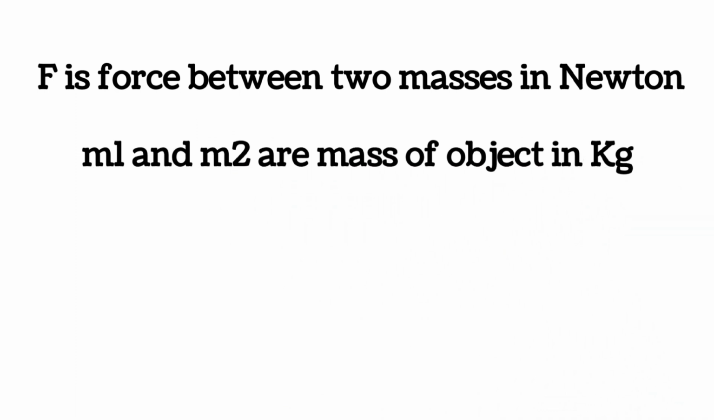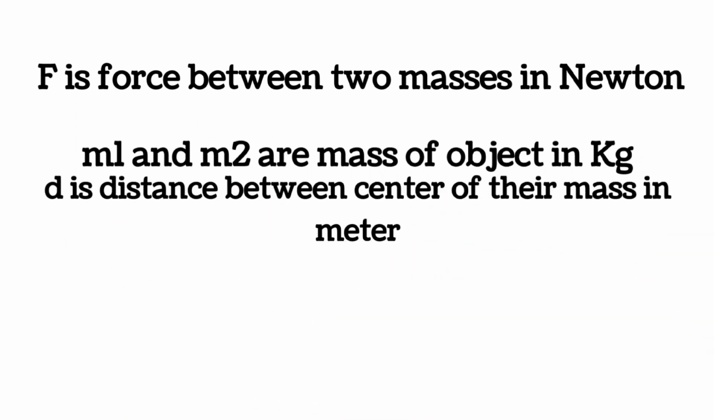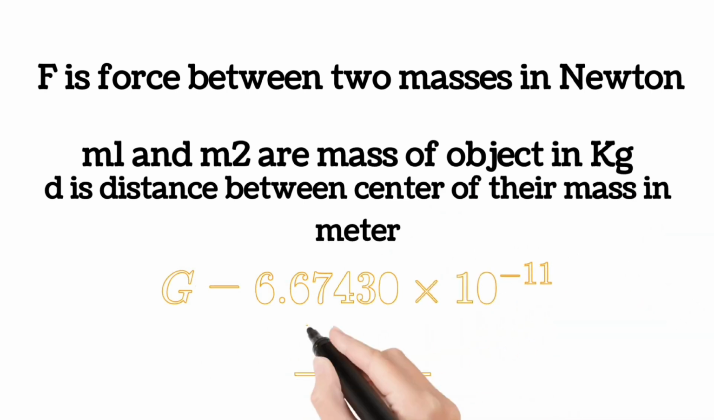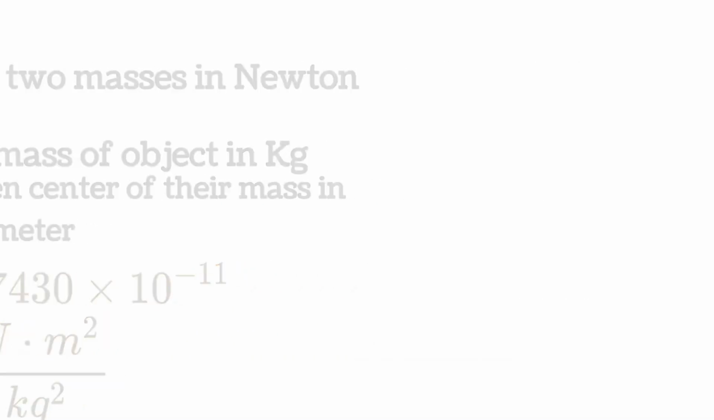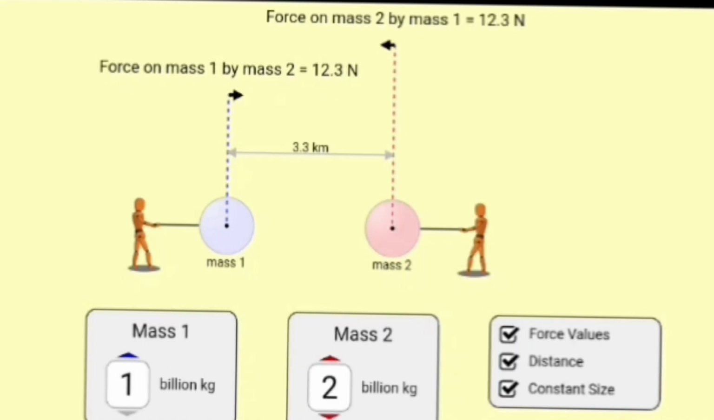The mathematical equation for gravitational force is F equals G m1 m2 over r squared, where F is the gravitational force, m1 and m2 are the masses of the two objects, r is the distance between them, and G is the gravitational constant, which is approximately 6.674 times 10^-11 square meter per kilogram squared. This equation tells us some important things.